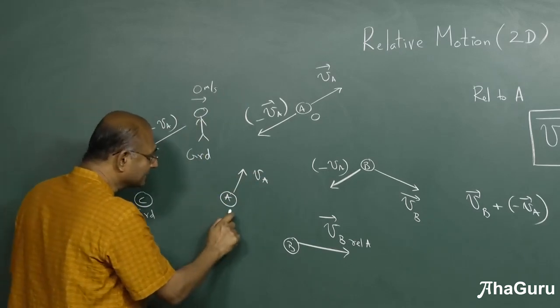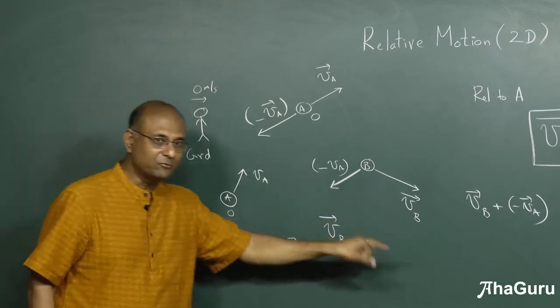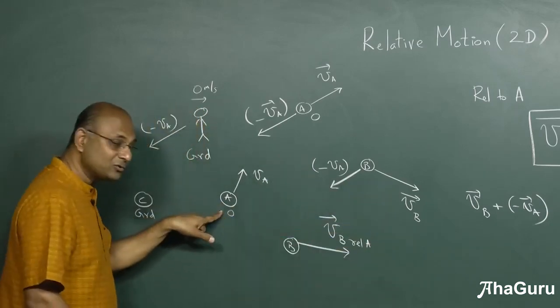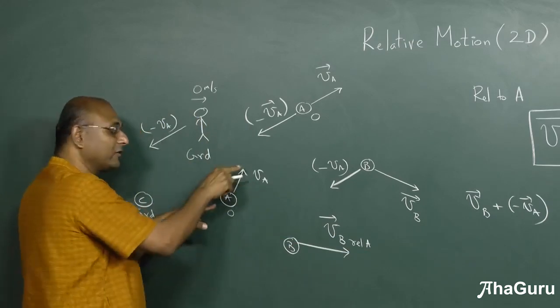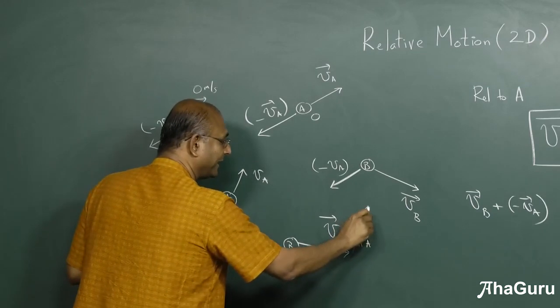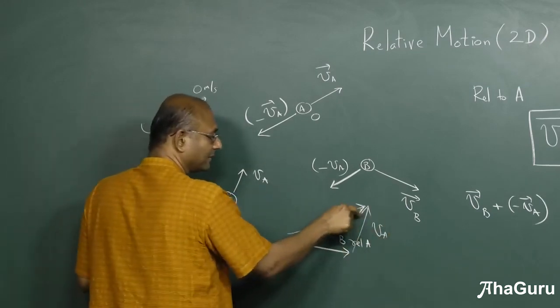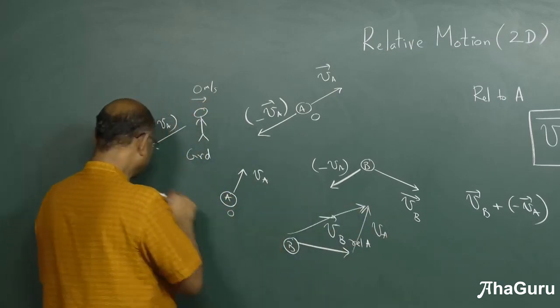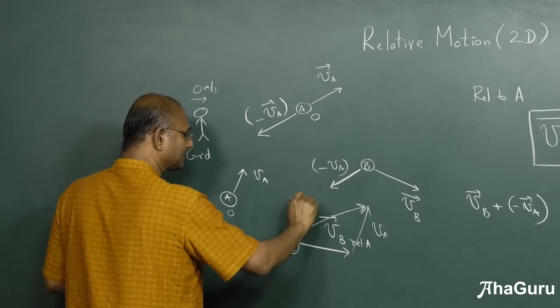Now, when A is 0, B has VB relative to A. But A is not 0. According to C, A has a VA. So what did I do to make this 0 into VA? I added a VA. If I added a VA, I should also add a VA to this guy. So what is this velocity? That is the velocity C sees. So that is VB.